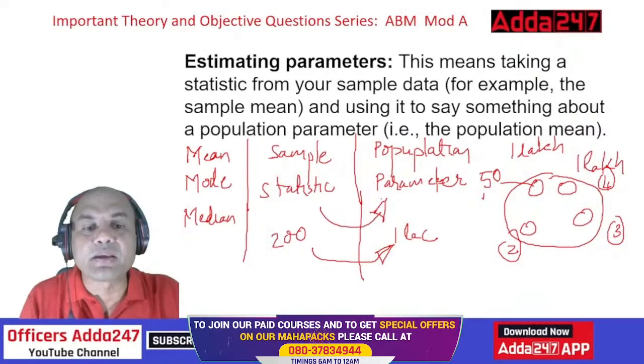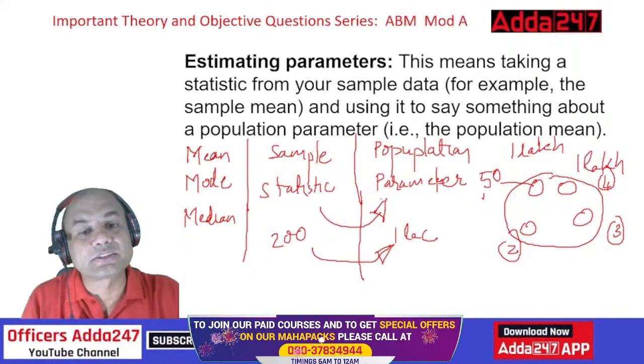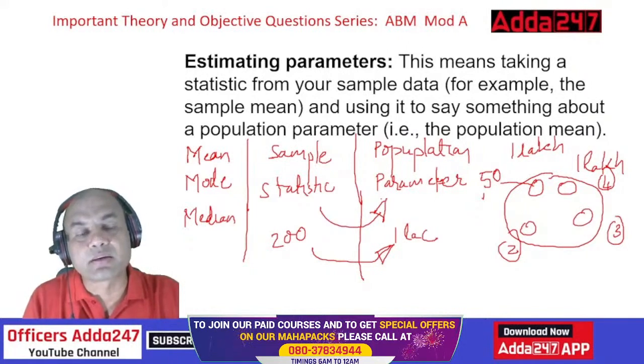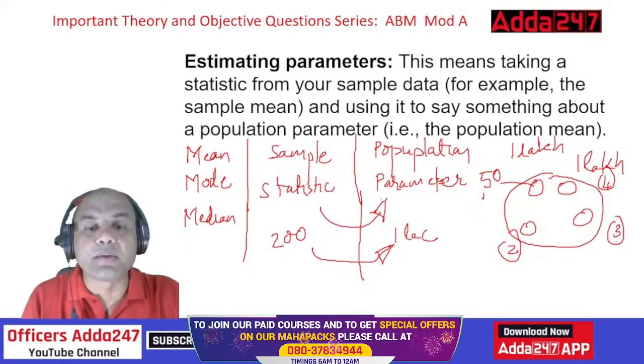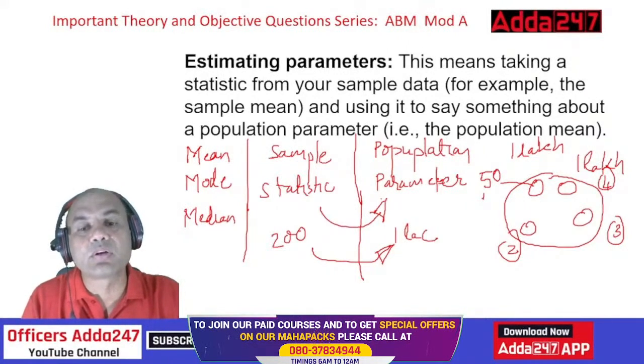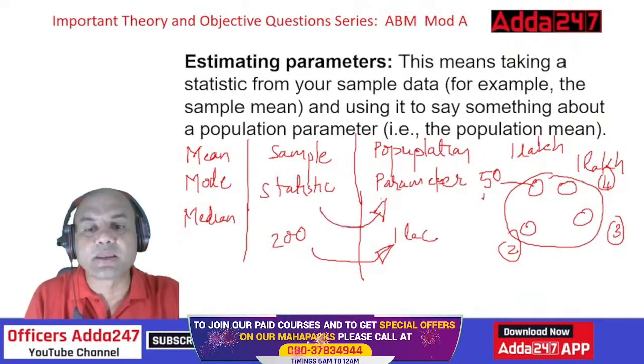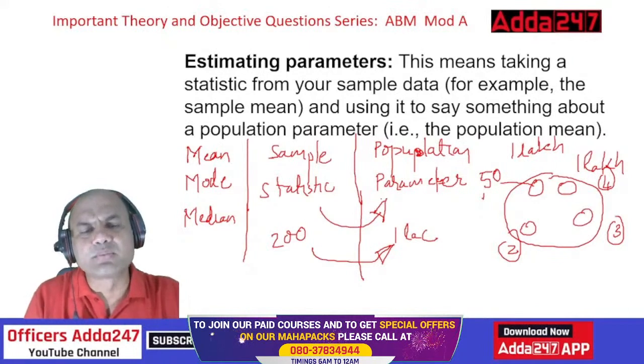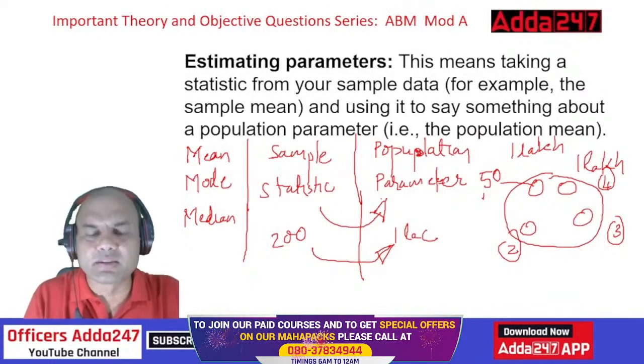So if I find the mean of a sample, it is called a statistic. If I find the mean of a population, it is called a parameter. Similarly, mode of a sample is called a statistic, and mode of a population is called a parameter. Similarly, median. How to find this mode and median? Let's take a simple example. Let's do this numerical: mean, mode, median.